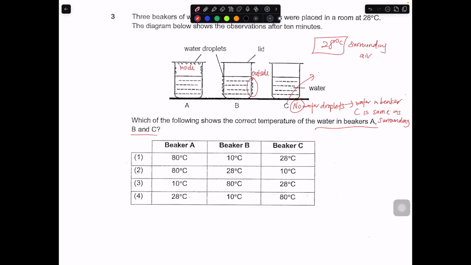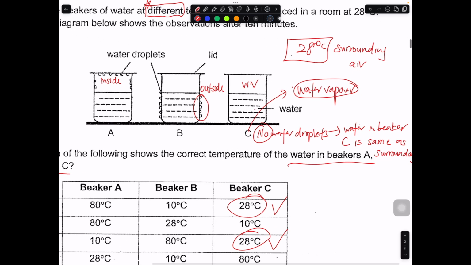So straight up, C is 28. So this is either 1 and 3. Okay, so the reason why C must be at 28 degrees Celsius, when you see no water droplets, is because the water vapor, be it in the surrounding or inside the beaker, would not be able to lose heat and condense into tiny water droplets